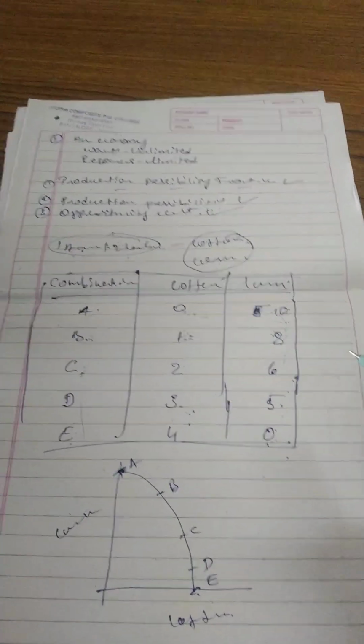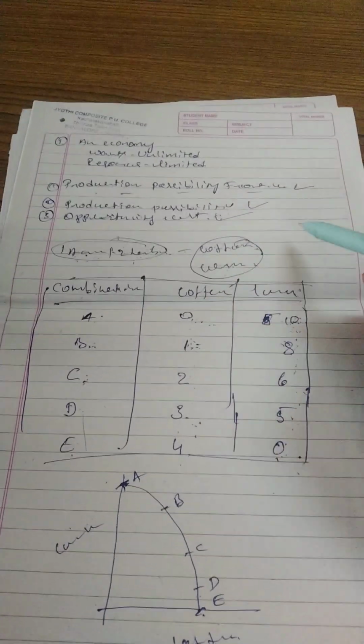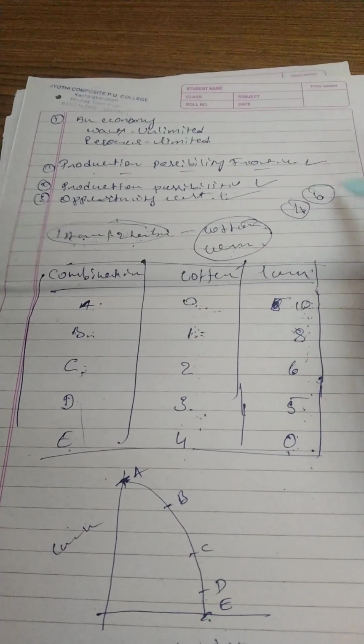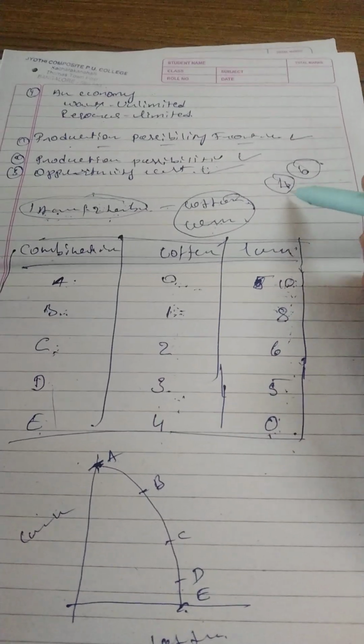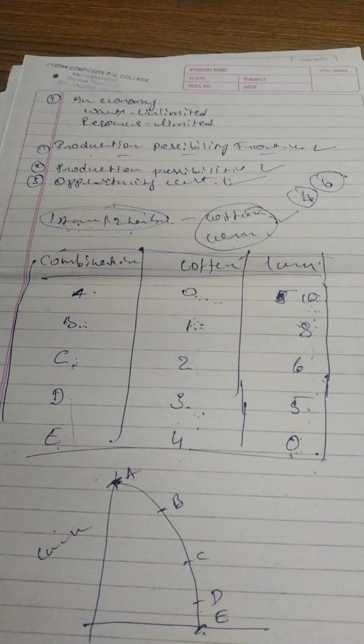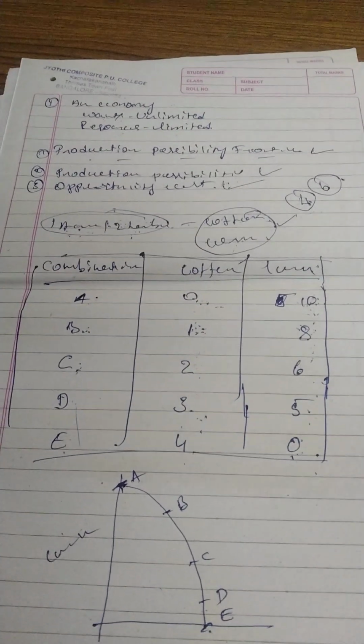So this is the topic you wanted to learn as the production possibility frontier. Students, be careful. It is an important question for 4 marks. There are no 6 marks questions in the first lesson. Okay, so it is the first 4 marks question from this lesson. So this is the production possibility frontier.